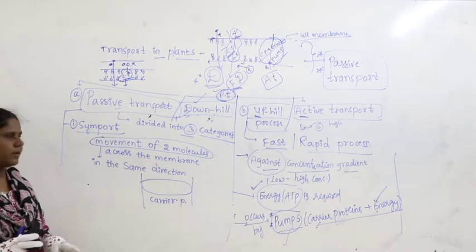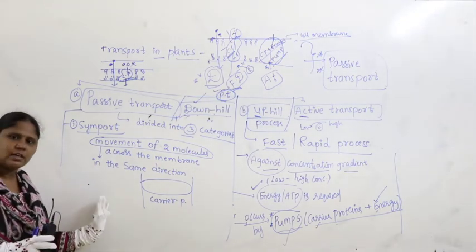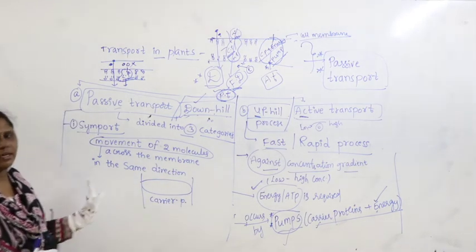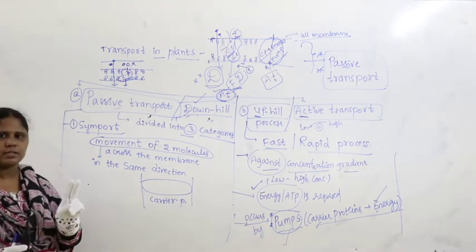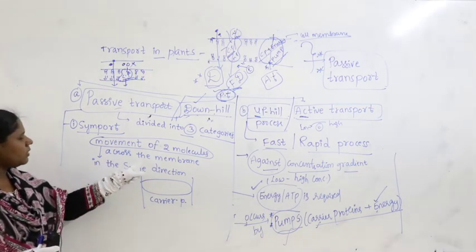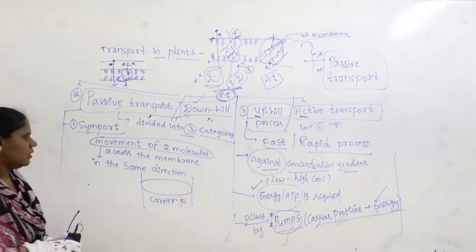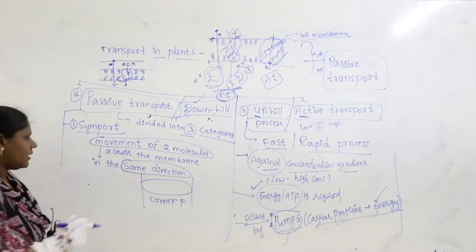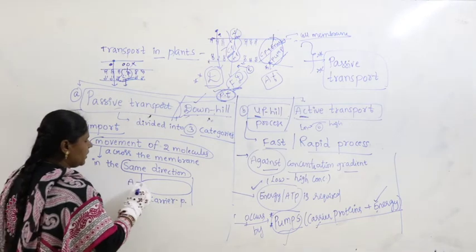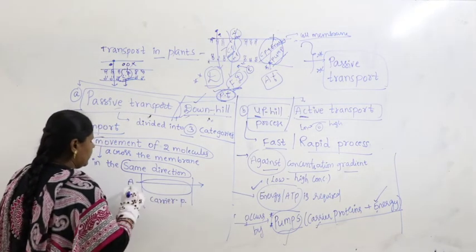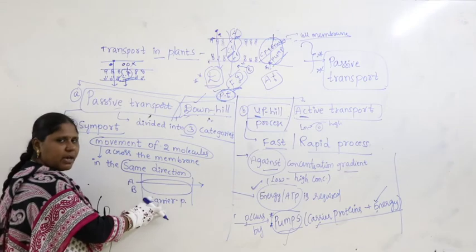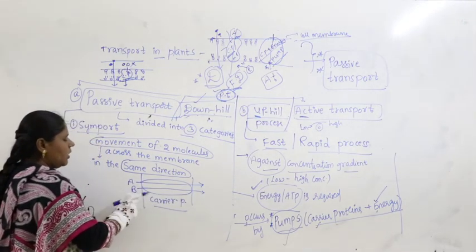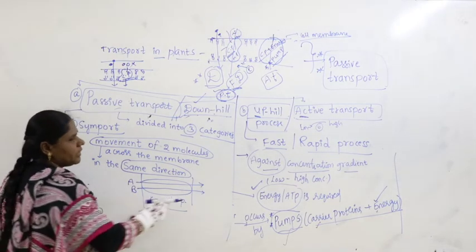2 molecules are moving, maybe from outside the cell to inside the cell, or from inside the cell to outside the cell. 2 molecules are moving across the membrane in the same direction. So, what is important here? In the same direction is important. Let us say molecule A is moving from outside the cell to inside the cell. Simultaneously, by the same carrier protein, molecule B is also moving from outside the cell to inside the cell.